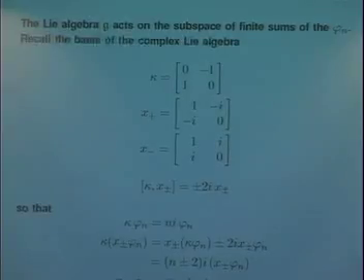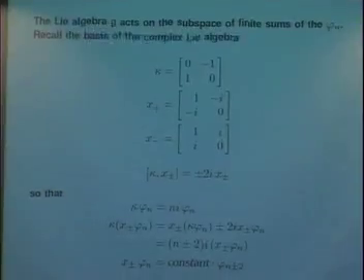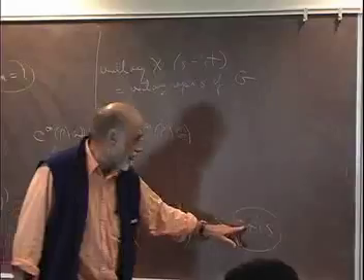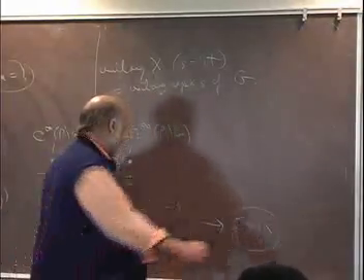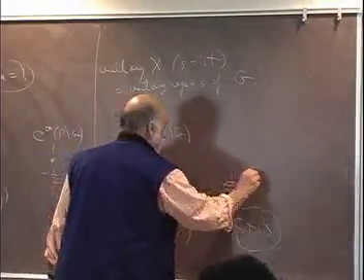Epsilon is the character, it's right here. It's the character which takes the rotation matrix, cosine, minus sine, sine, cosine, to cosine plus i sine. So if this is theta, this is e to the i theta.